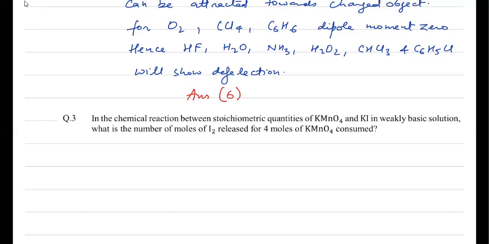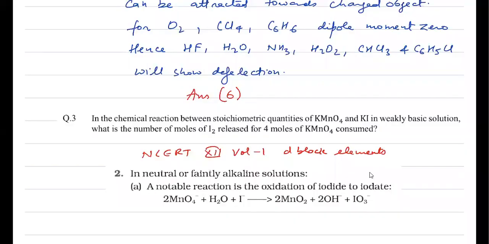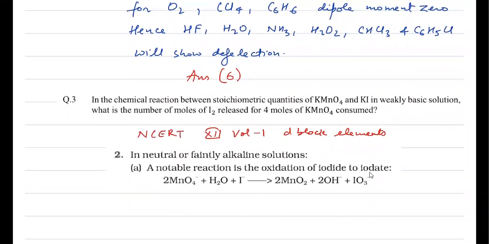So first I'll give you a clue for answer 0. Here we have to quote NCERT text for this. So I'll show you that data directly. You can refer to your NCERT 12th class volume 1, d-block elements, and there you will find this equation. In weakly alkaline medium, KMnO4 on reaction with KI does not produce iodine. You can see here the product is IO3 minus, which is the iodate ion. So you can mark answer 0 for this question because the product given cannot be formed. Otherwise, the question can be solved with the help of balancing of redox reaction. That also I told you.